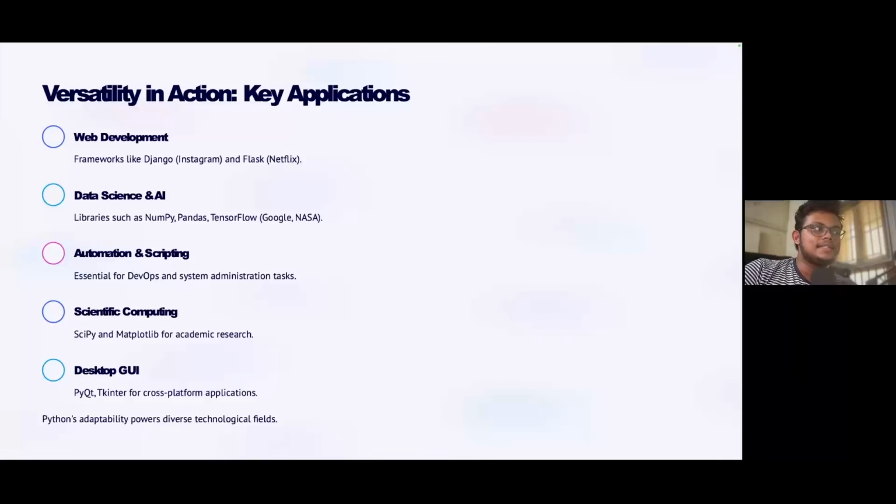And the next thing is desktop user interface. You may have seen in supermarkets or any type of store which you visit, they use a barcode scanner, and they have customized software for billing purposes only. All those things can be easily achieved with Python, in which we can use PyQt and tkinter for cross-platform applications, which are used for developing graphical user interfaces.